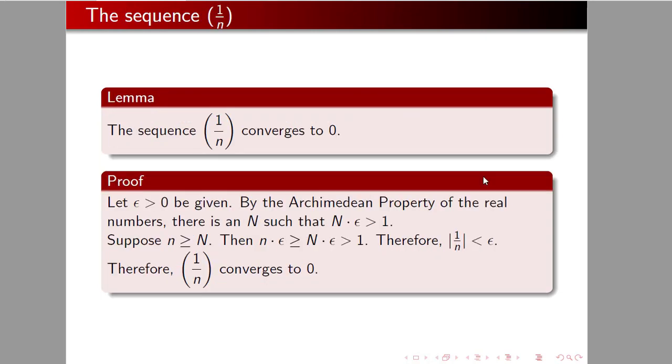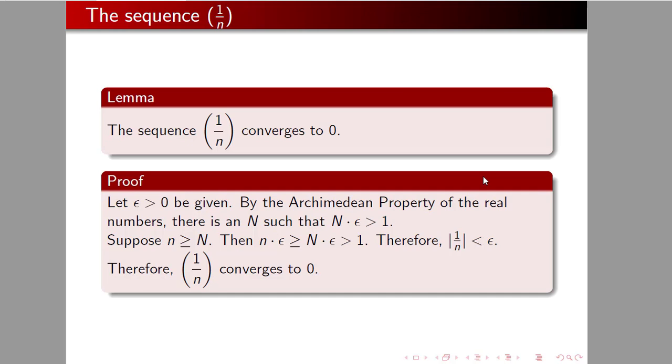So at this point, we have a lot of examples. Well, not a lot of examples. We have things about sequences. We've got the squeeze theorem. We've got the one where it converges to its least upper bound. We've got this Archimedean property of the real numbers. But we haven't proven a single sequence converges to anything.